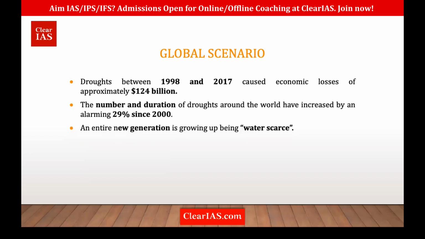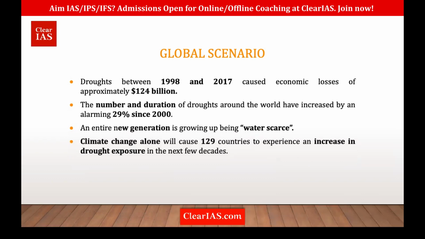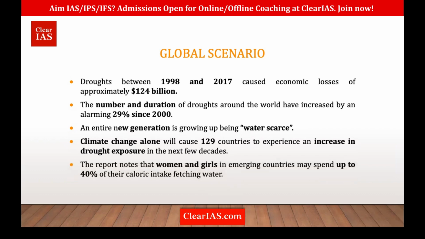You must also remember there is a new generation of population, the coming generation, which is growing up in water scarce countries. All through their lifetime, they'll be living in a water scarce situation. And climate change alone will impact 129 countries with drought, with an increase in drought exposure just because of climate change.